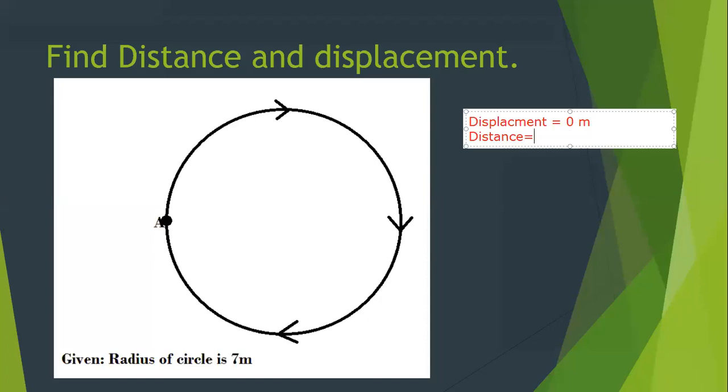Okay, so the object started from A and came back to A. So the starting and the ending point is the same. So my distance comes out to be, my displacement comes out to be 0.